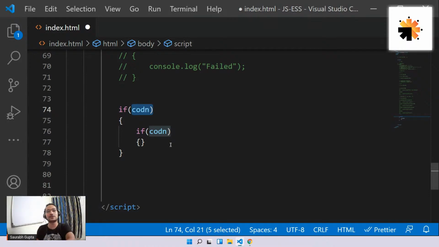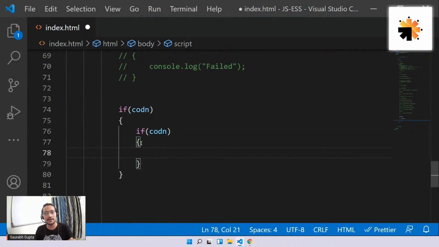But again, it totally depends on the needs. If you need another if inside your code, you will definitely use it. Is it clear, everyone? So now in this case, guys, are we understanding the point here? Okay, so if this condition is correct, we'll go inside. Again, there is an if. Fine, then check again. If this condition is correct, go inside, and whatever code is there, we'll execute that. Is it clear, everyone? That's what I'm saying. It is not much of a concept. It's just something unique, that's why, fine, it has been given a different name. Okay, it's a separate conditional statement called nested if.